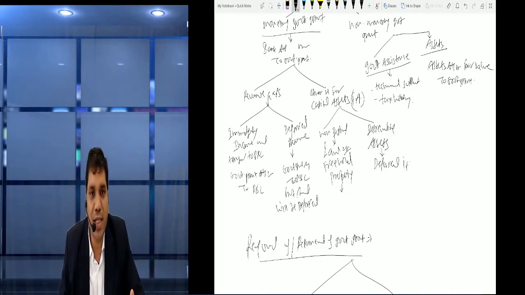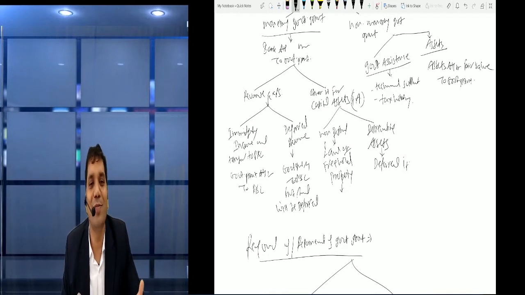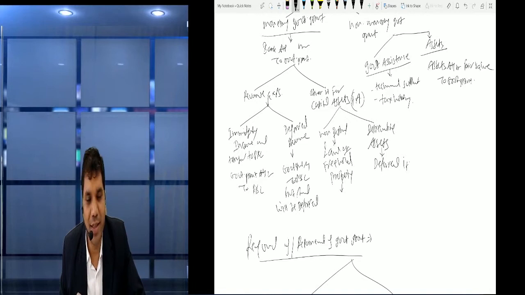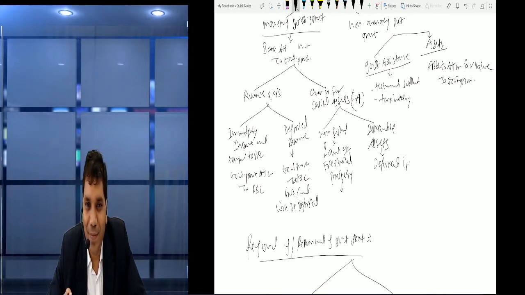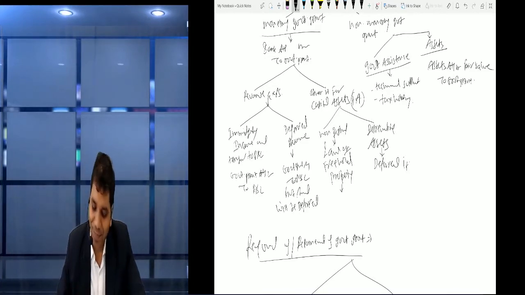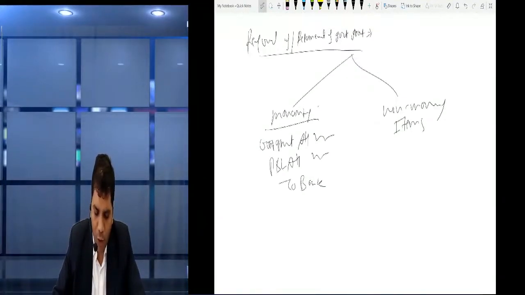And if the government grant balance is not remaining, then we use P&L account, because we had not reduced the assets. Right. Okay.